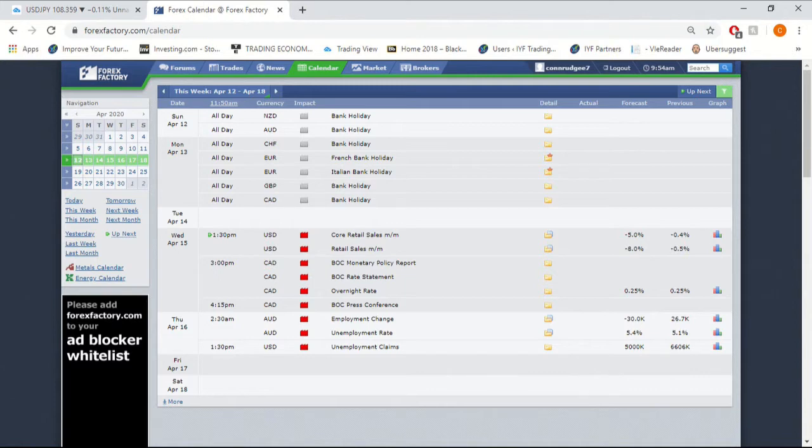So we're just going to start off looking at the news. As we know, bank holiday throughout most countries, and therefore there's not really much going on until Wednesday. We've got some retail sales for the US dollar, which will probably be quite negative with the lack of consumption at the moment. Then we've got CAD monetary policies, to see if there's anything mentioned about changes in their monetary policy, so this is quantitative easing and the interest rate. Then we've got the rate statement, so once again see if they've got any hints of what they might be doing. Then we've got the overnight rate to see how that's affected.